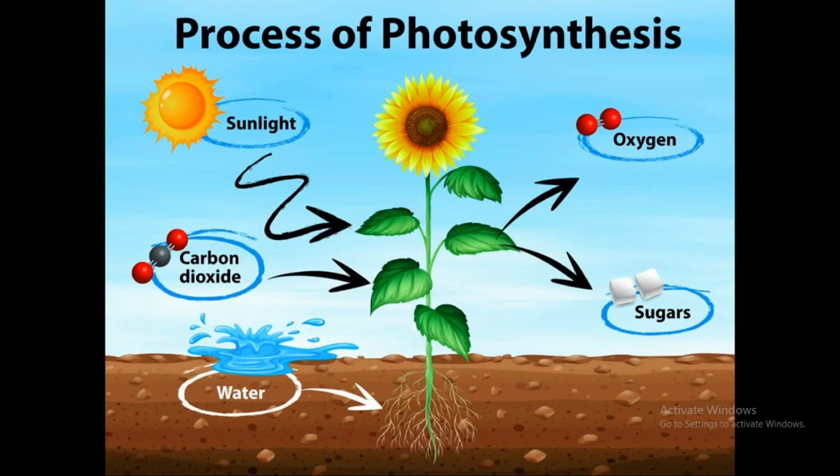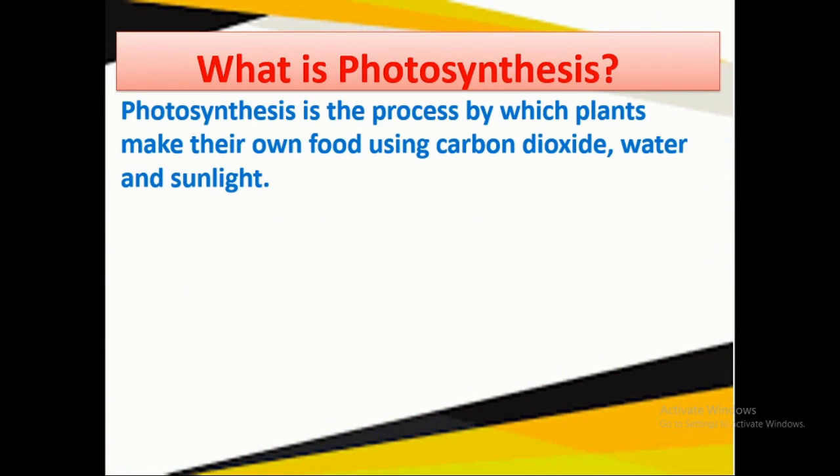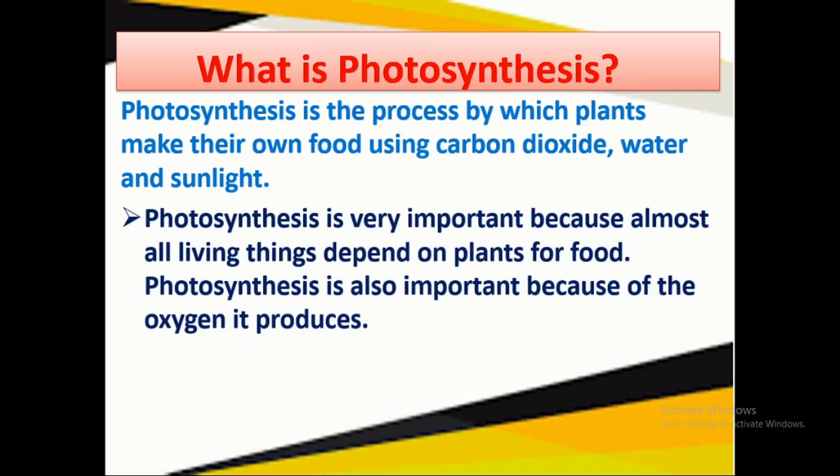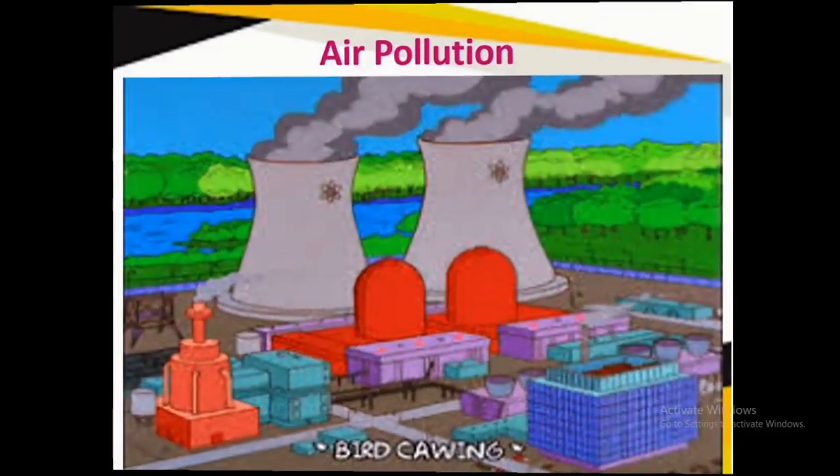The plant takes sunlight from the sun, carbon dioxide from the air and water from the roots. The green leaves make food for all the parts of the plant. And in this process, the leaves give us oxygen. So what is meant by photosynthesis? It is the process by which plants make their own food using carbon dioxide, water and sunlight. It is very important because almost all living things depend on plants for food. Photosynthesis is also important because of the oxygen it produces.